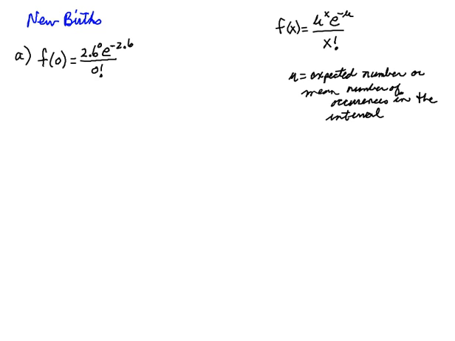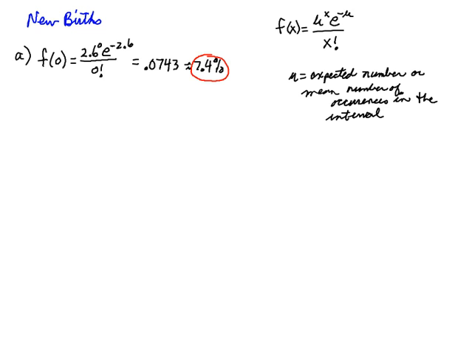I'm going to plug everything into my calculator and calculate that as 0.0743, which is approximately 7.4%. So my answer there for part A is 7.4%. The probability that no births will occur in 1 day at the hospital would be about a 7.4% chance of that happening.